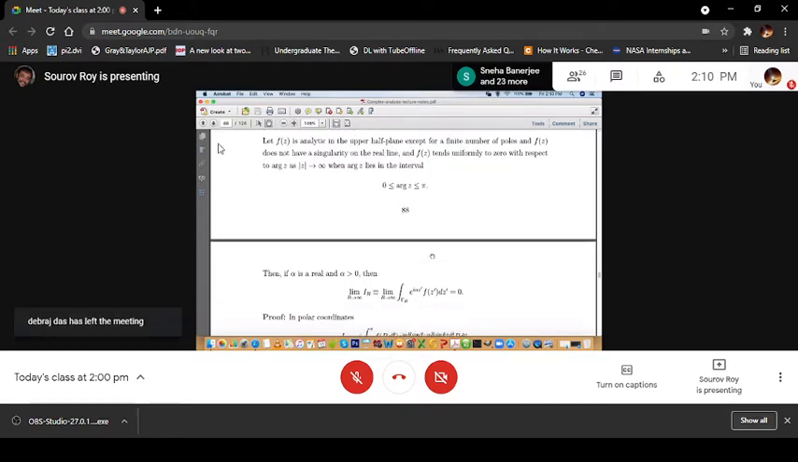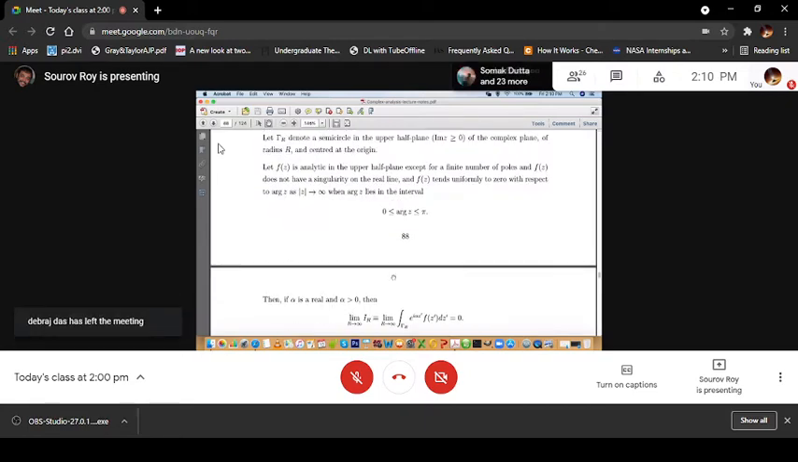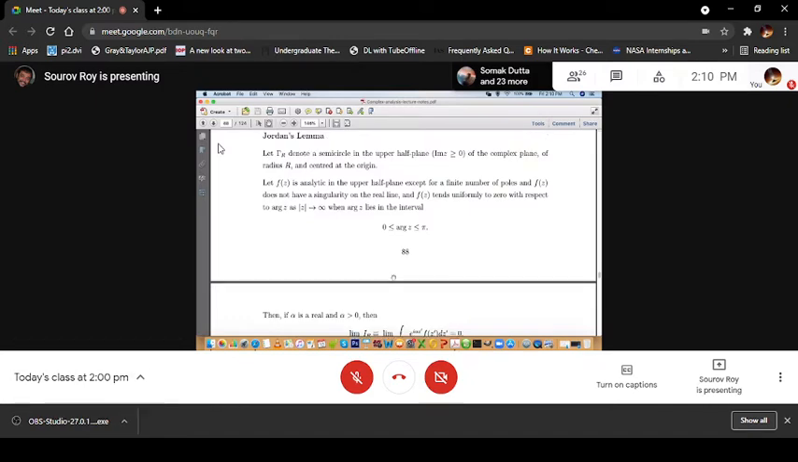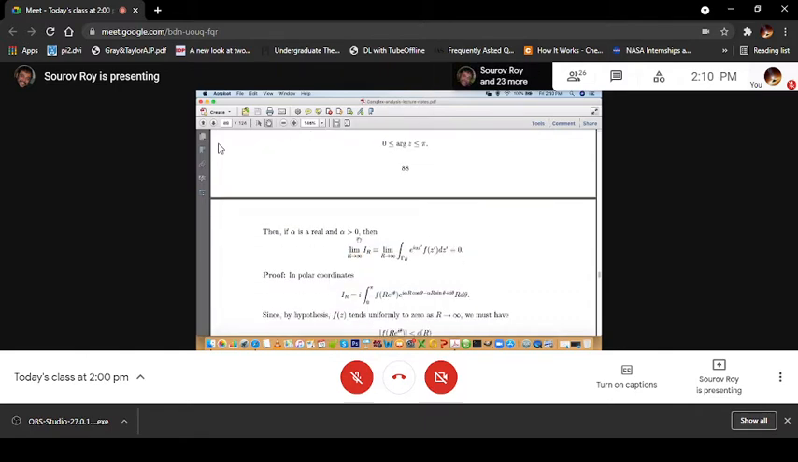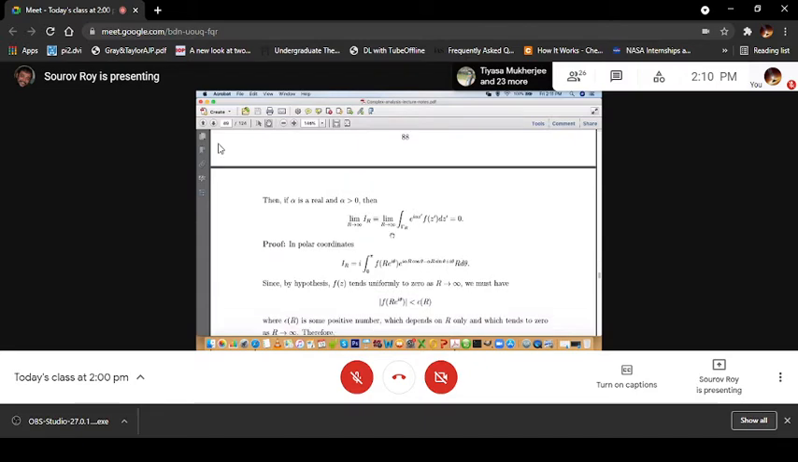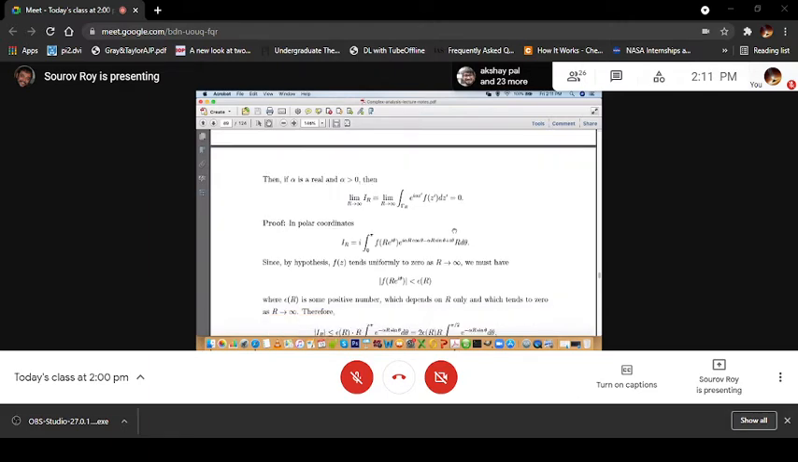So this is the Jordan lemma which we have to prove. Let me reiterate: these are the conditions for Jordan's lemma, and if alpha is real and alpha greater than 0, that's why we have taken the semicircle in the upper half plane. The Jordan lemma tells that limit R tending to infinity of I_R, as defined, is equal to 0. That we have to prove now.